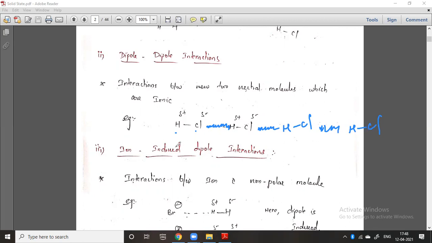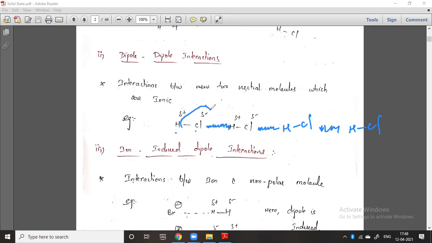Because both are anions. So we must understand one thing here: a negative charge will always be attracted towards a positive charge, and a positive charge will be attracted towards a negative charge. Negative means an excess of electrons. Positive means a lesser number of electrons. So this Cl minus has one extra electron.